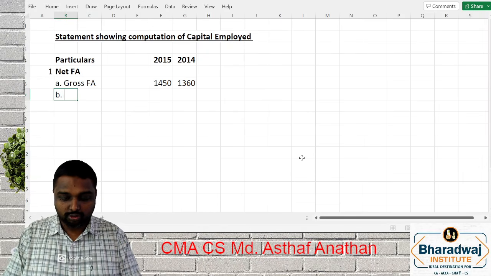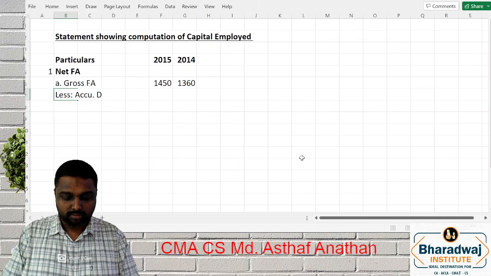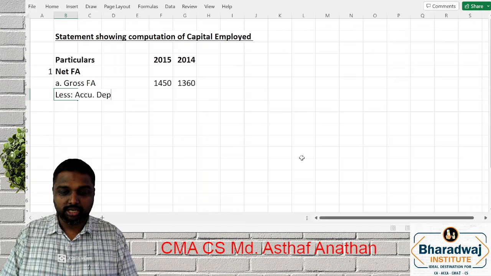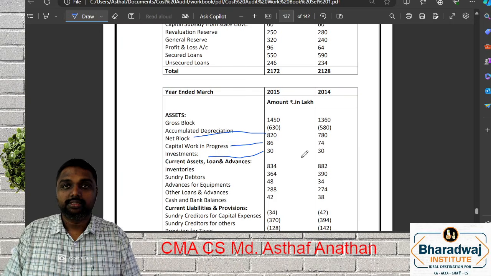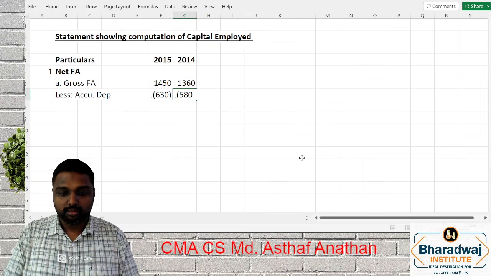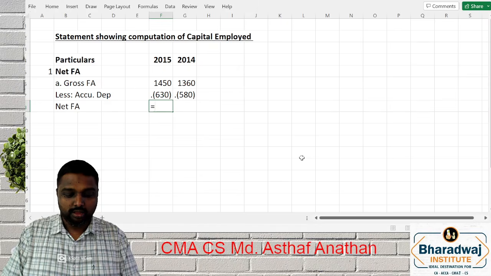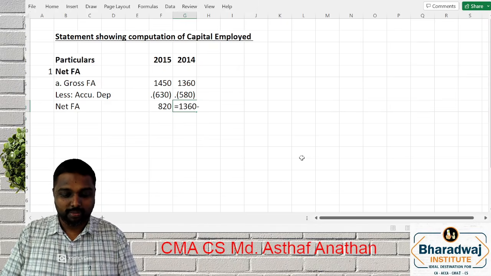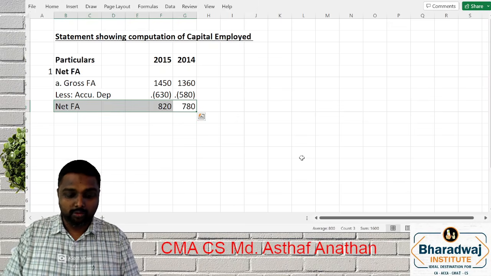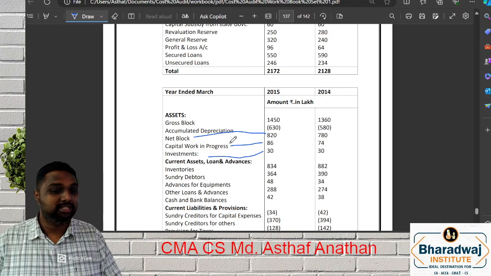We have to reduce accumulated depreciation, which is 630 and 580. This is what is called net fixed asset: 1450 minus 630, 1360 minus 580. One main point: though capital work in progress is there, we should not consider it.